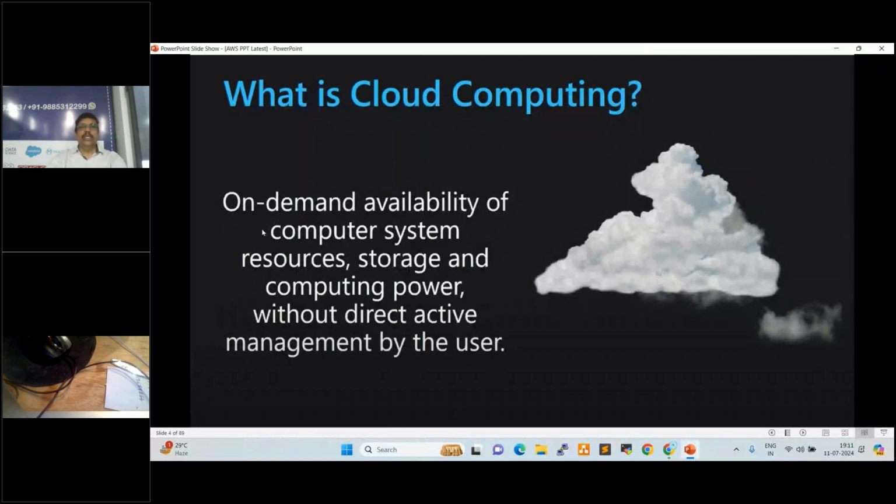Whereas if the project team raises a request for physical servers, it takes 1 week or 10 days, because we need to procure servers from a Dell or HP vendor, and once we receive the servers, we need to move them to the data center.